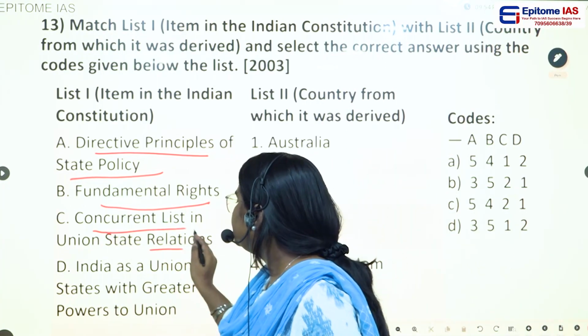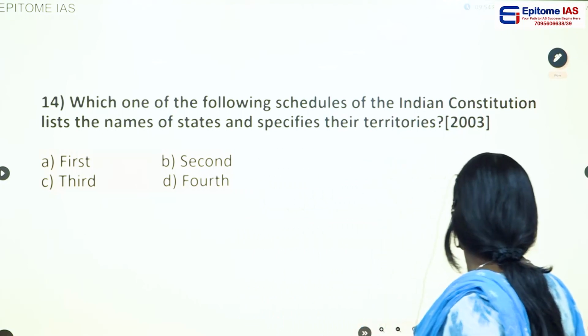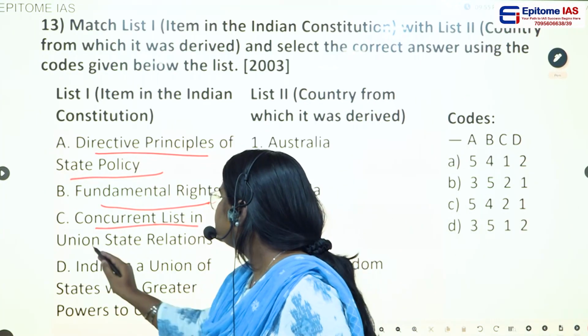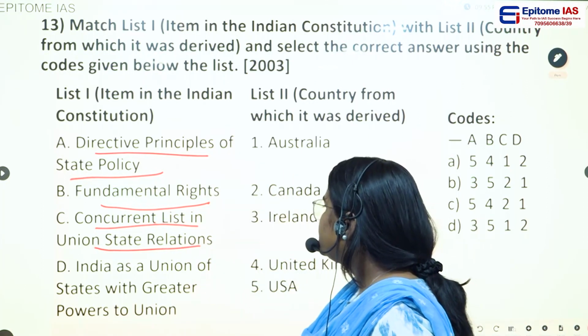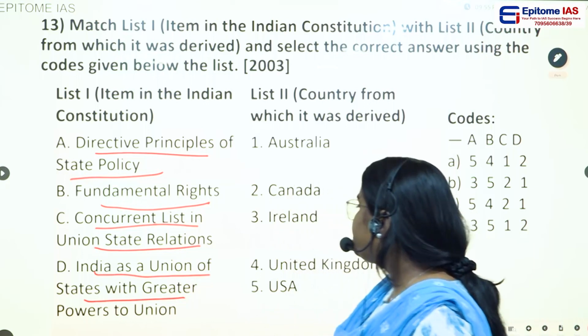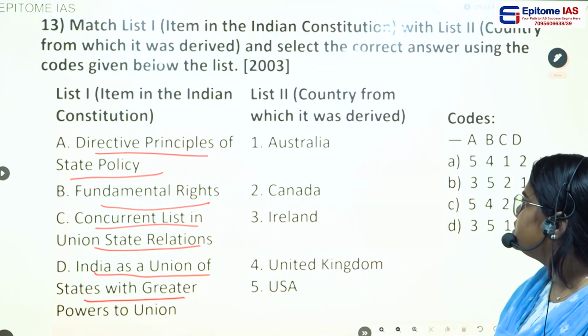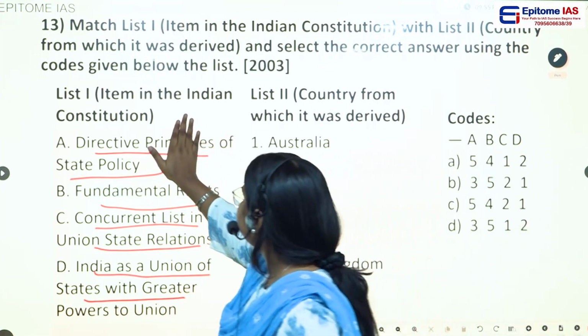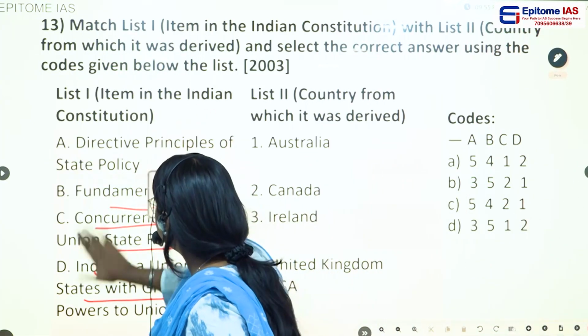Third, Concurrent List. Then Union-State relations. D, India as a union of states with greater powers to the union. So here they have given some of the sources from where we have taken these particular provisions.